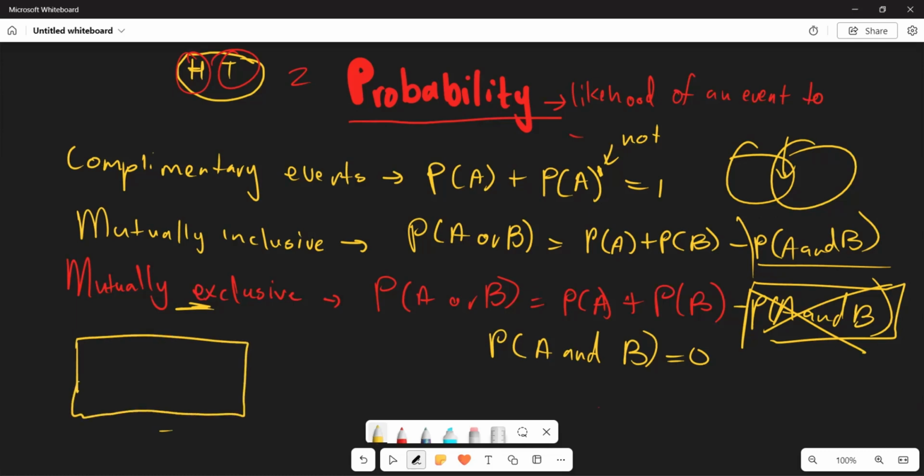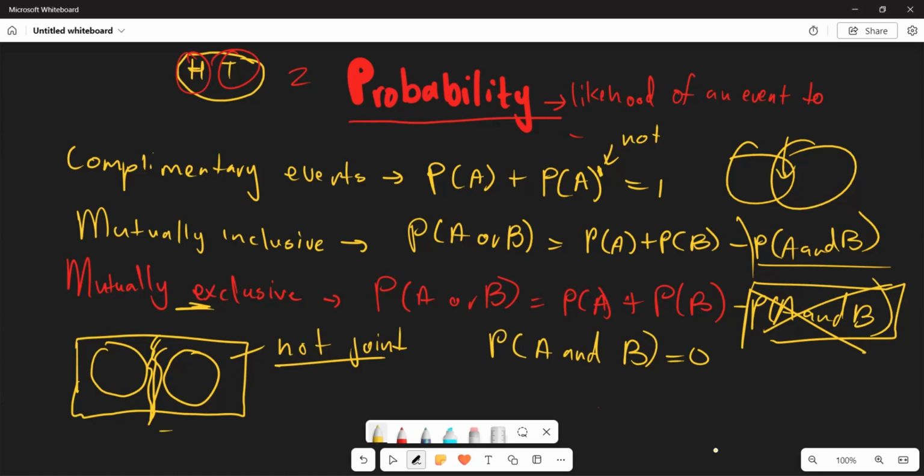So your Venn diagrams are going to be independent of each other. There's nothing that combines them, isn't it so? And that is basically your mutually exclusive. So that's some of the things I want us to understand. You can say these are not joined. For mutually exclusive, it is not joined, which means there is nothing in common between them, right? So that's basically your mutually exclusive altogether.